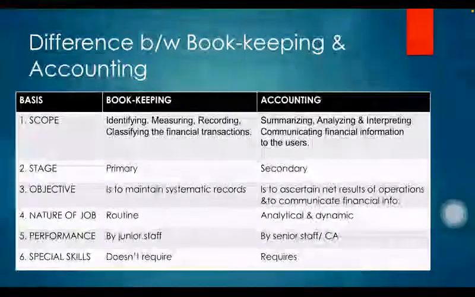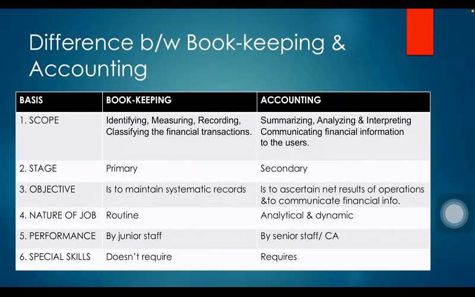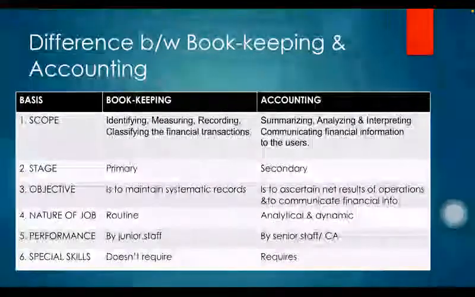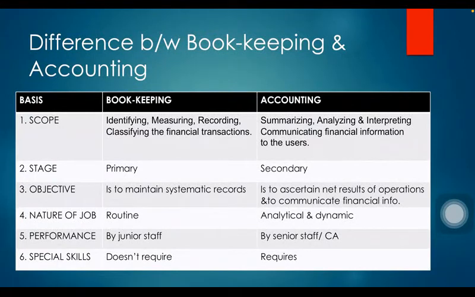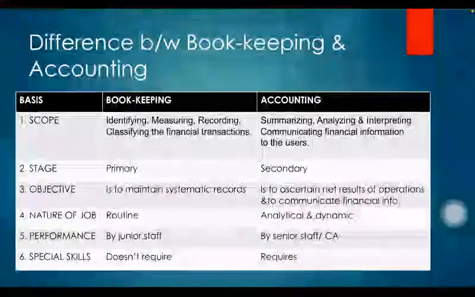Performance: bookkeeping is done by the junior staff, whereas accounting is done by the senior staff or the chartered accountants, that is the CAs. Last point, special skills. Bookkeeping does not require any special skills, whereas these are required in accounting.